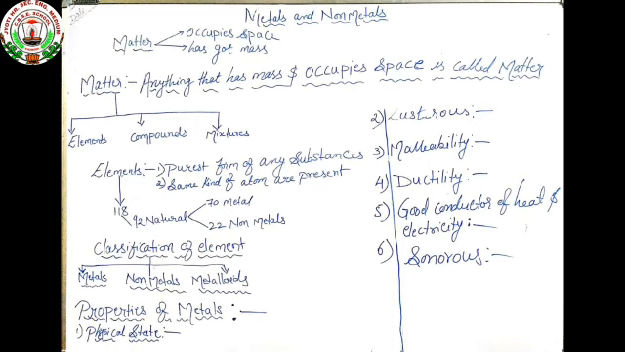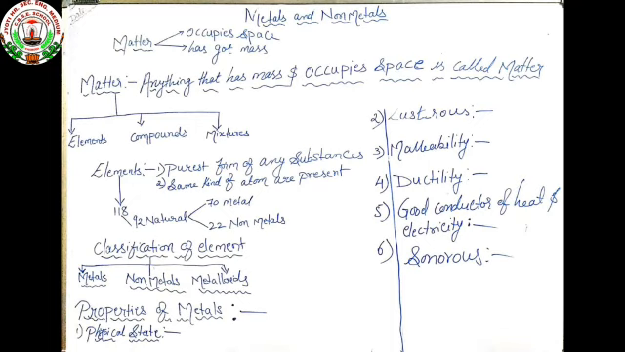And the last one is sonorous. Every metal has a specific sound, which is called a ringing sound. What is sonorous? Sonorous is the capacity of a metal to produce a ringing sound. All metals are sonorous in nature. So this is the last property of metals.